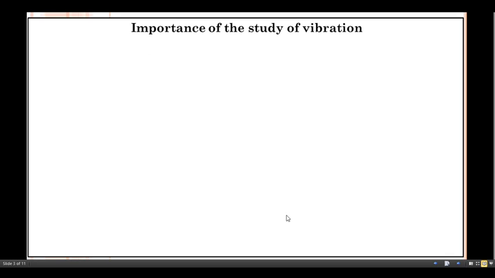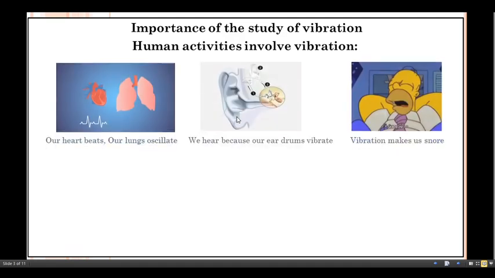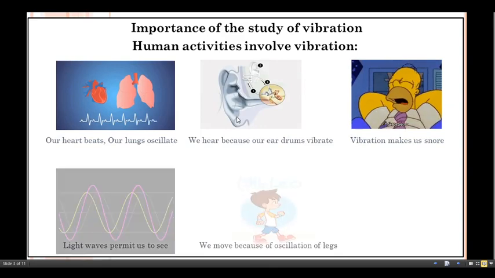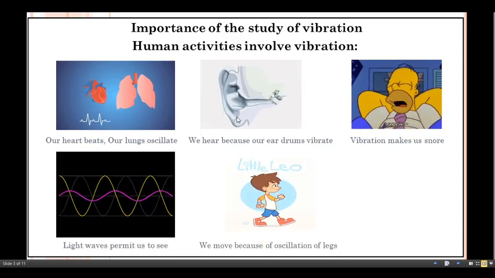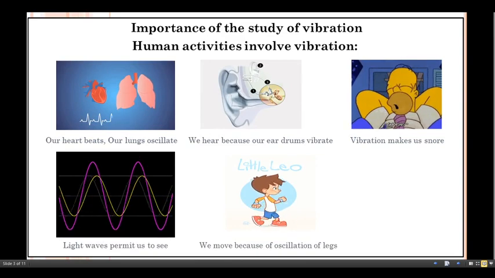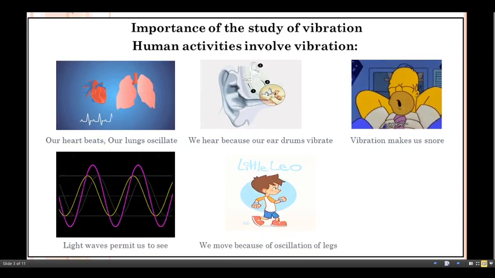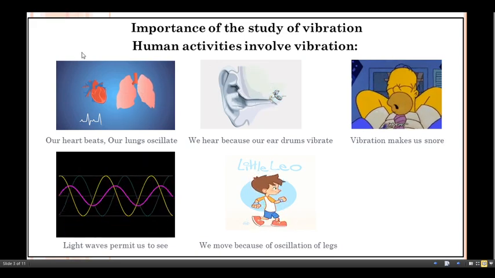Let us see the importance of the study of vibration. How is vibration connected with human activities? Now see, these are the human activities where the term vibration comes into the picture. Most of the human activities involve vibration in one form or other.